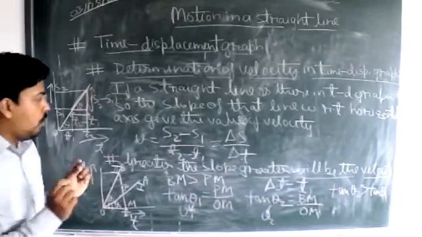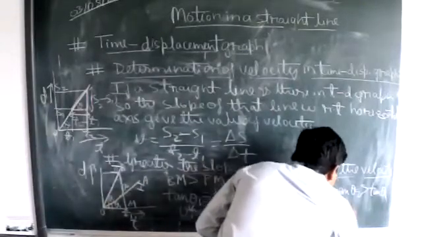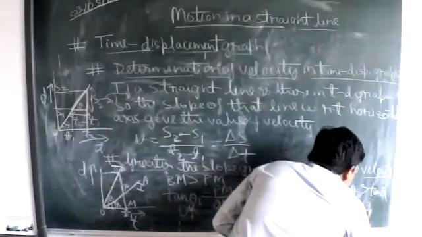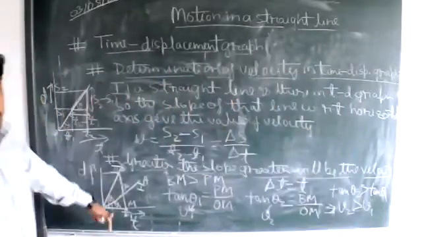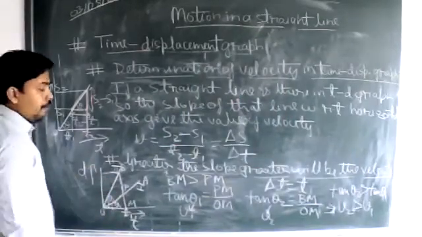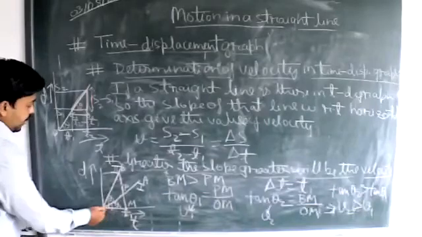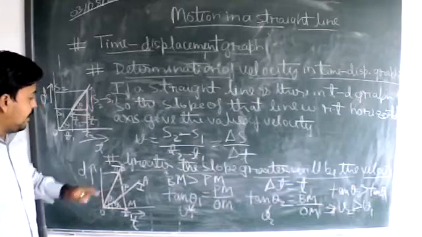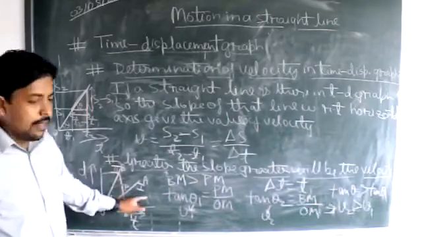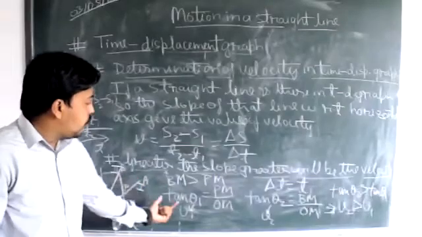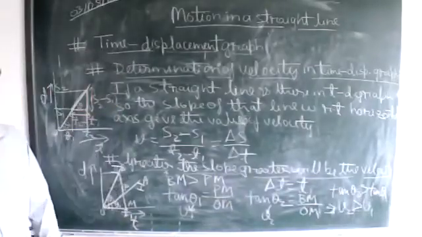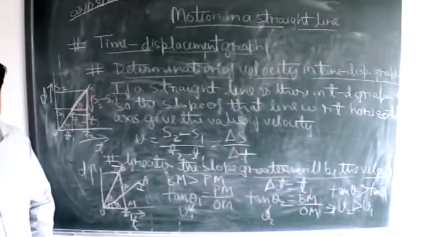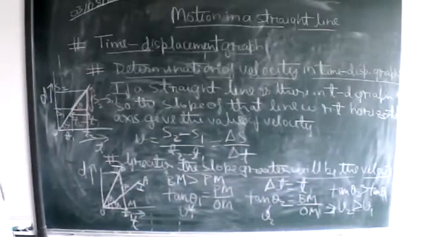Yes, sir. So we can conclude here that V2 is greater than V1, that the velocity of the second body is greater than the velocity of the first body. You can show here that OA represents the motion of the first body and OB represents the motion of the second body, and according to that theory, you can write it like this in your short notes. Is it okay, everyone? Yes, sir.